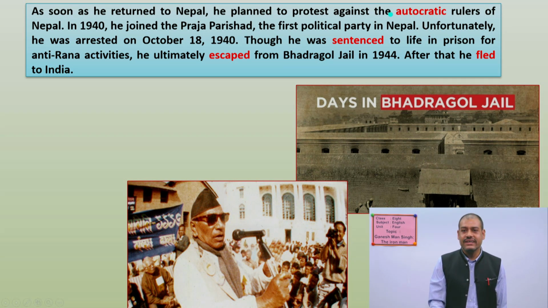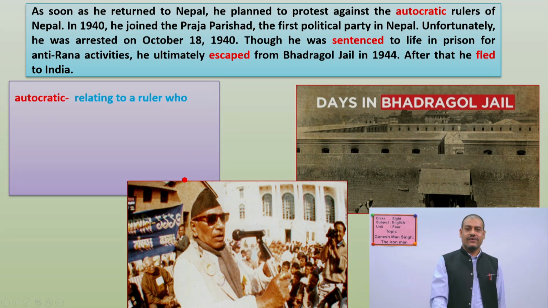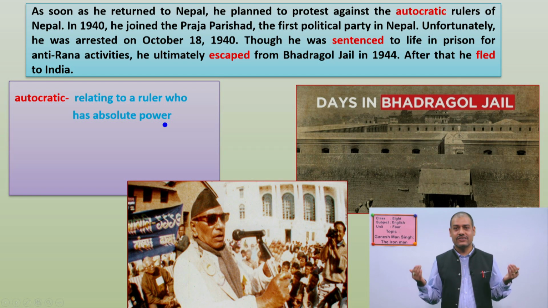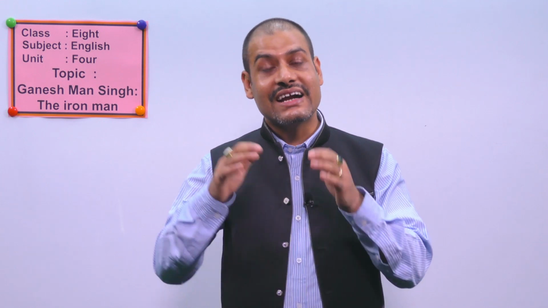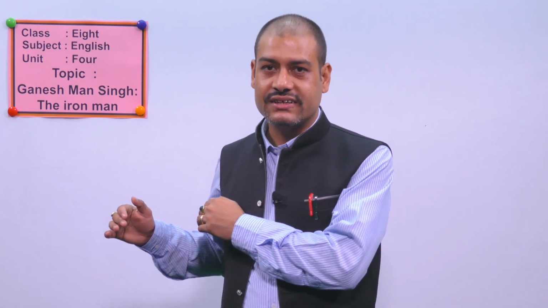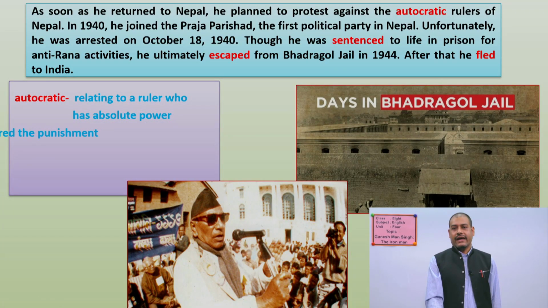You have to guess the meaning from this text. So think and tell me, okay, what is the meaning of the word autocratic here? Now check your answer, meaning whether it's right or wrong. All right, it is relating to a ruler who has absolute power. At that time, Ranas ruled our country, and all the powers remained in Ranas, okay? Ranas had all the powers. All right, so we Nepalese people did not have. So this is autocratic.